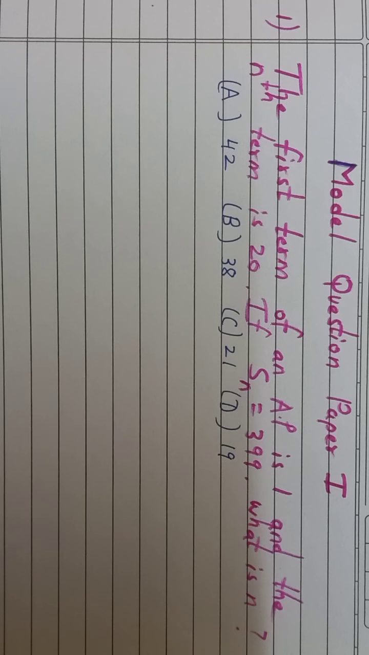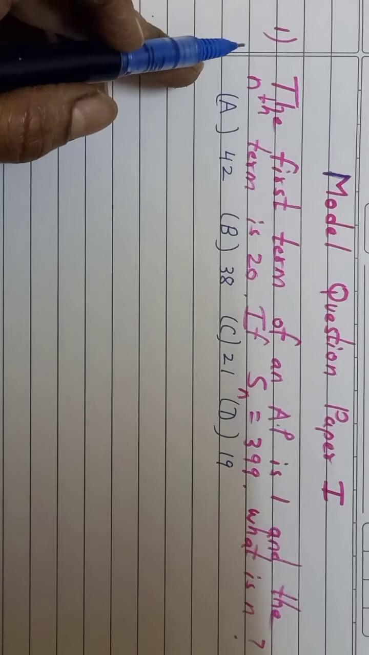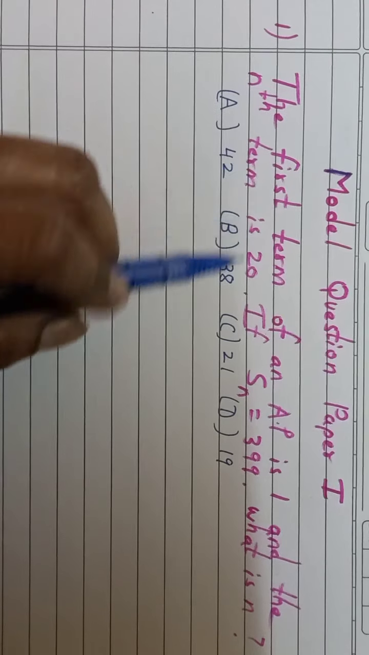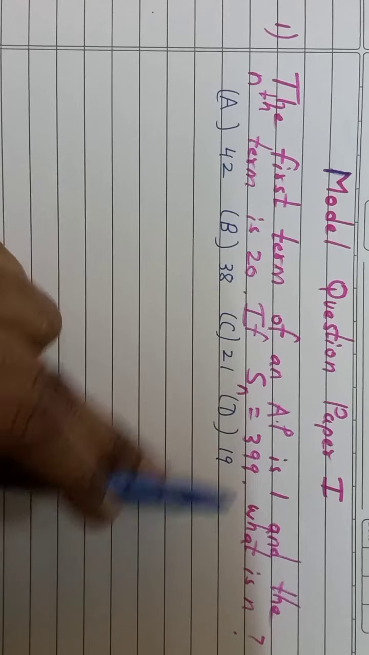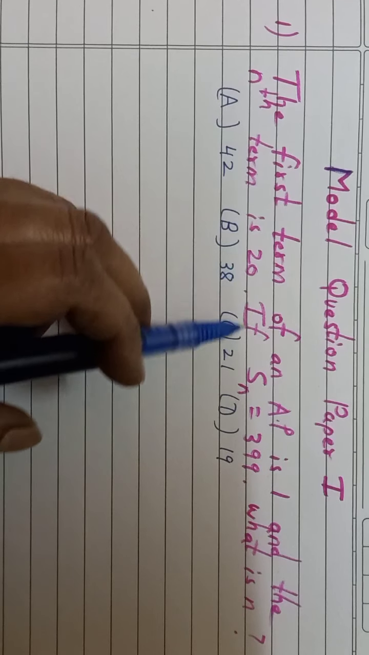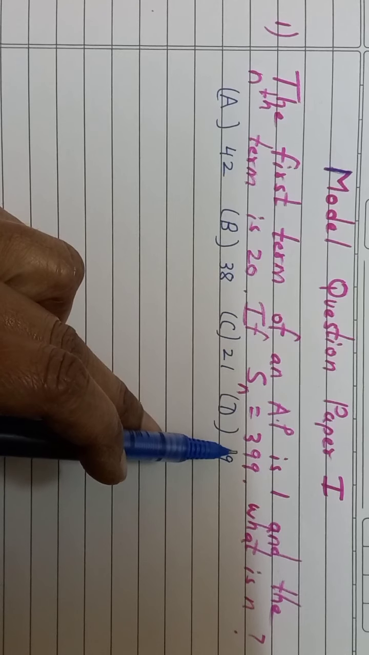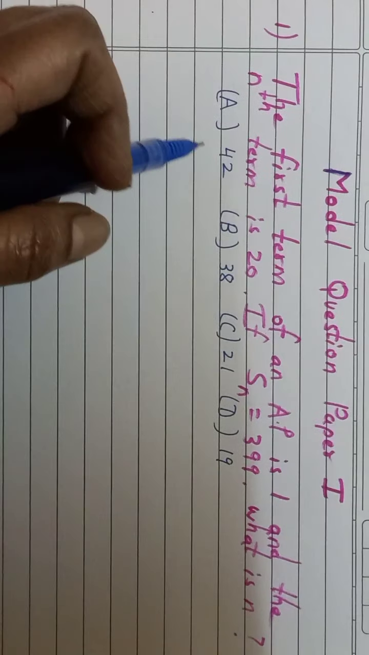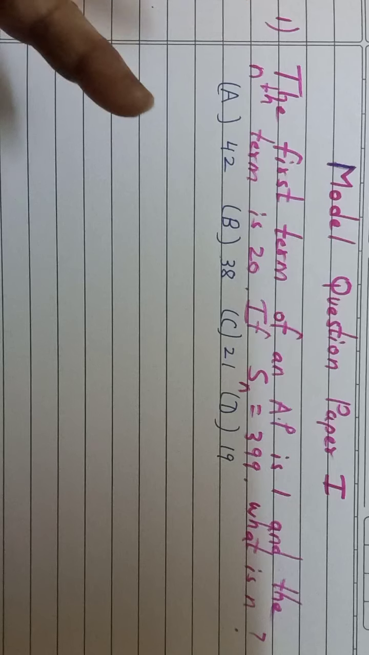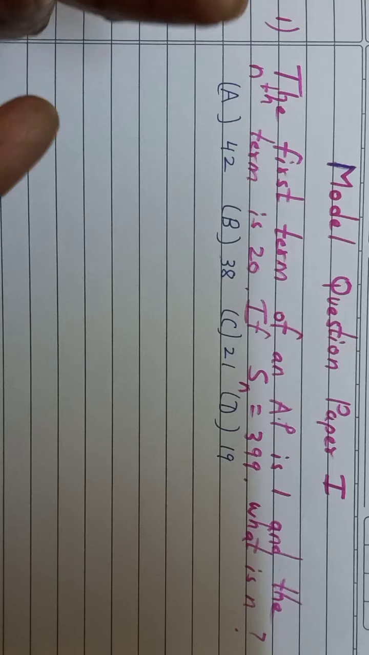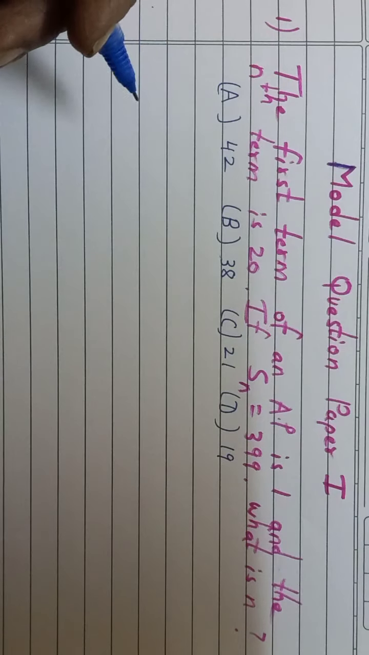Happy morning, children. Model question paper 1. Question 1 we are going to solve, and it is choose the correct alternatives. So the first question in choose the correct alternatives is the first term of an AP is 1 and the nth term is 20. If Sn is equal to 399, what is n? So here the 4 options are given to us and we have to choose the correct. Directly you cannot tell which is the correct answer unless and until you solve. So we are going to solve it first.